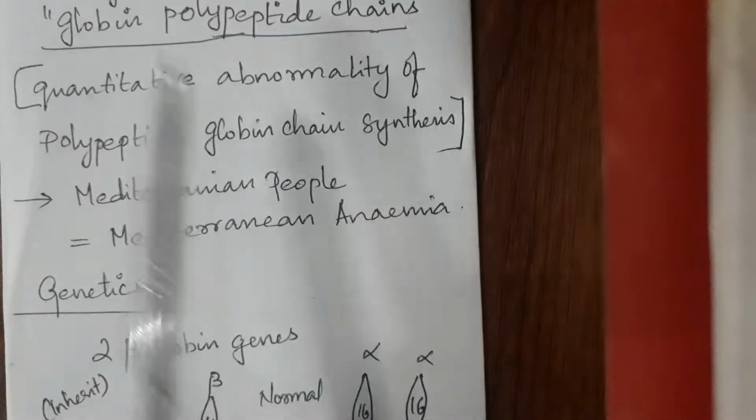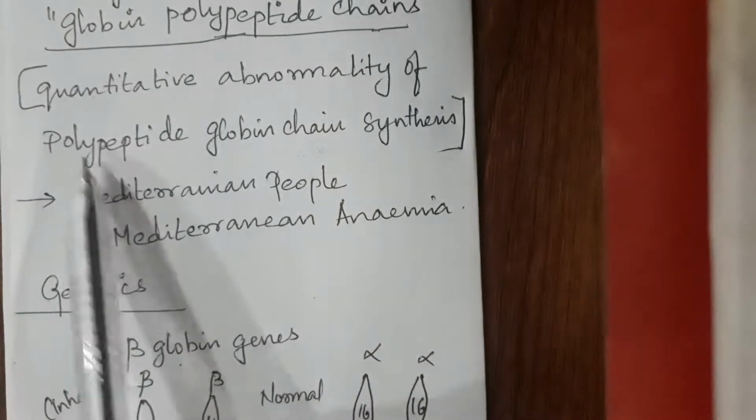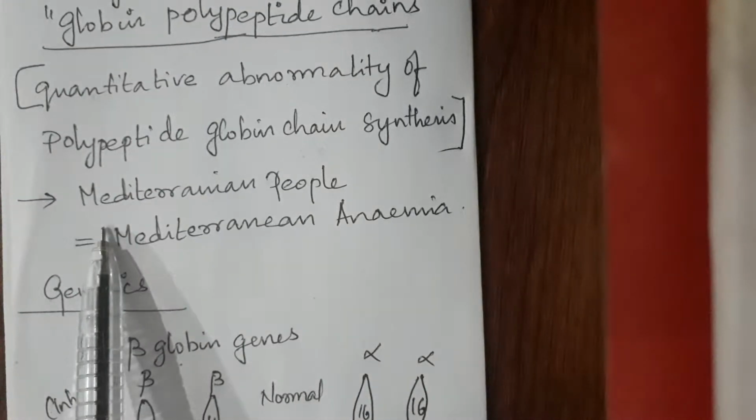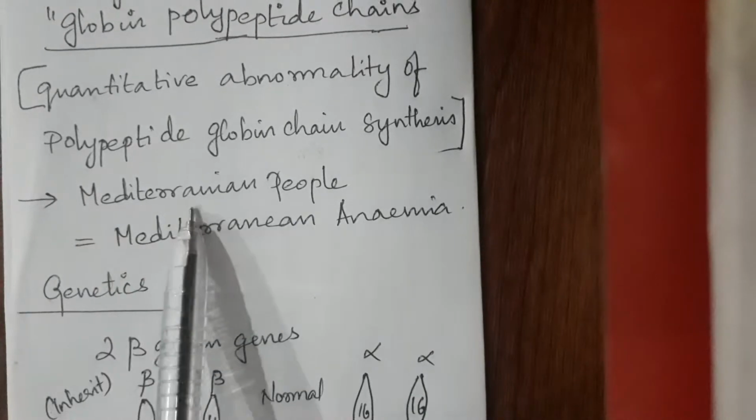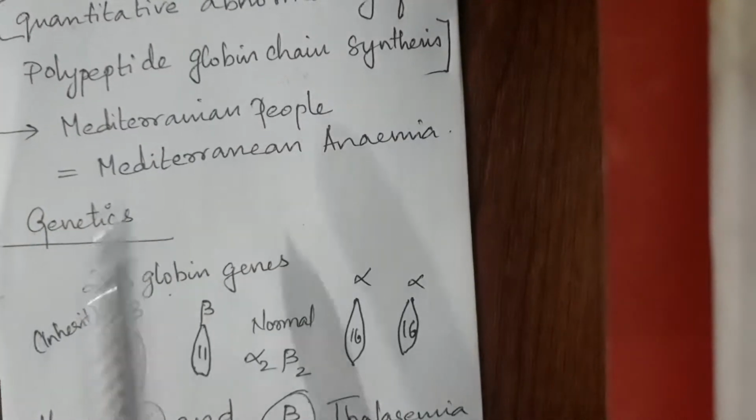Next, these two are the value points, this and this. Next is Mediterranean anemia. Thalassemia is also called Mediterranean anemia because it was first seen in Mediterranean people. Next value point. Genetics of thalassemia.